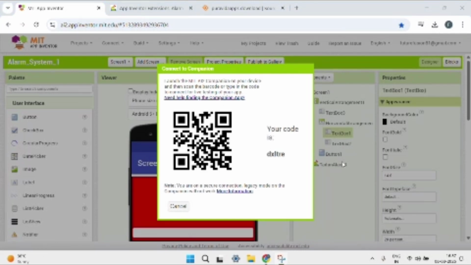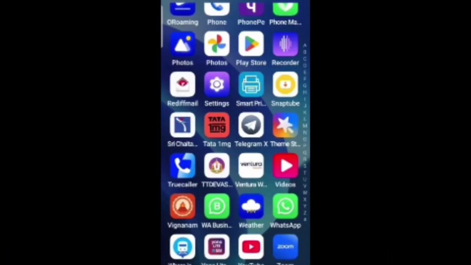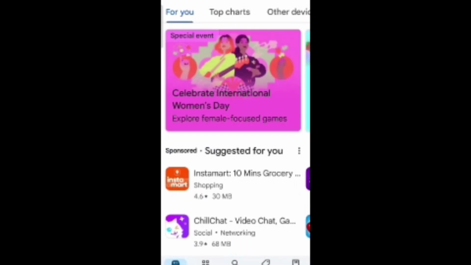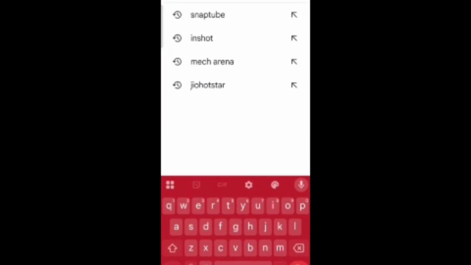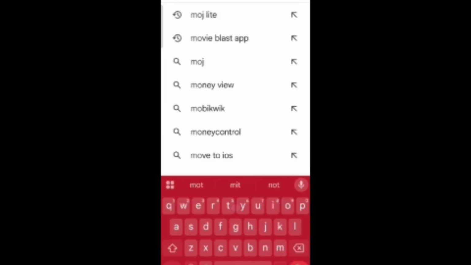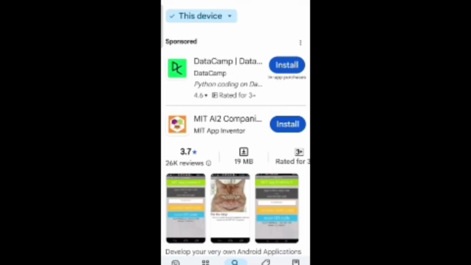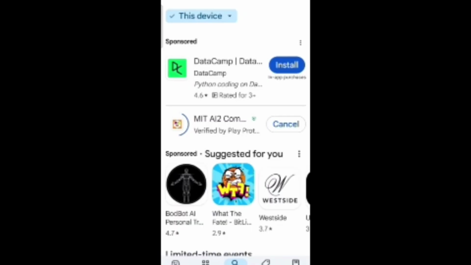This code will appear, and open your phone. Now open the Play Store and search for MIT App Inventor. Download this app.